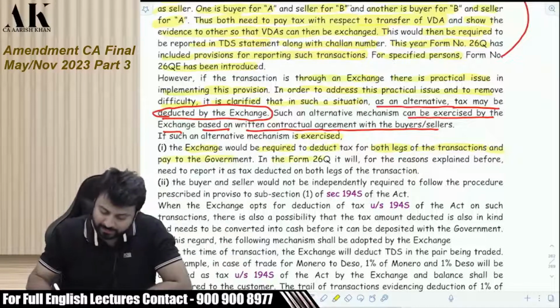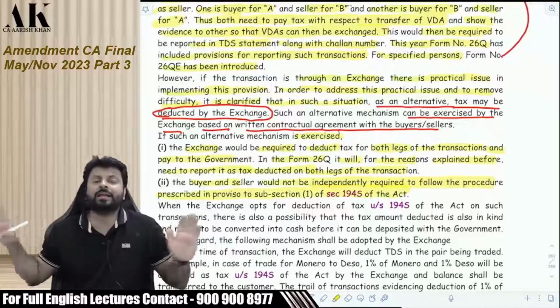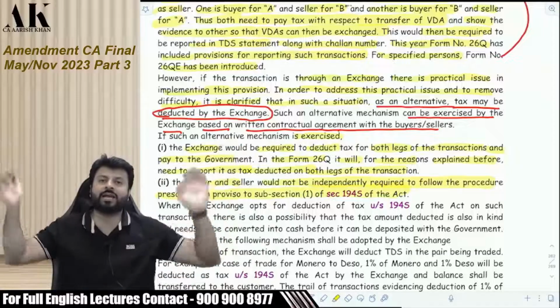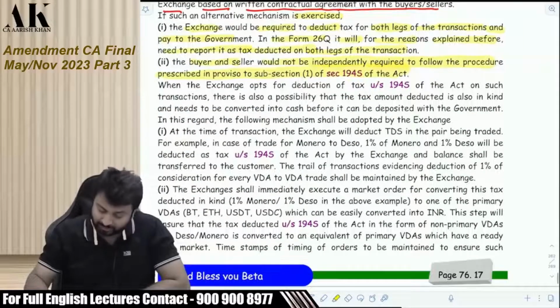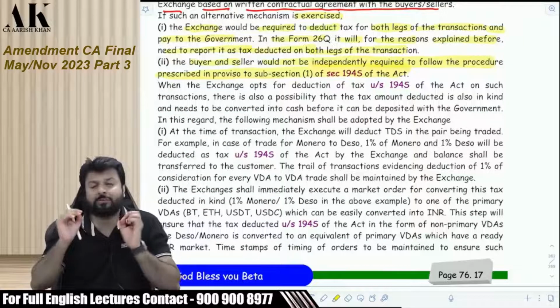In Form 26Q, it will, for the reason explained below, need to report it as tax deducted on both legs of the transaction. The buyer and the seller would not be independently required to follow the procedure prescribed in 194S. Then the buyer and the seller are absolved from their liability. Now, how will this be done? That is also explained in great detail with the help of an example.